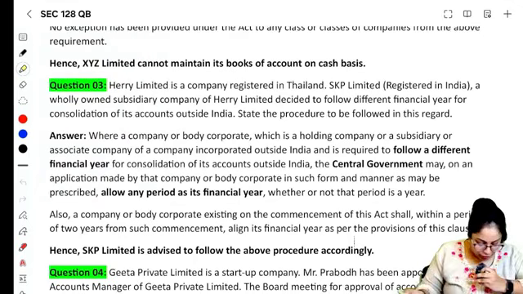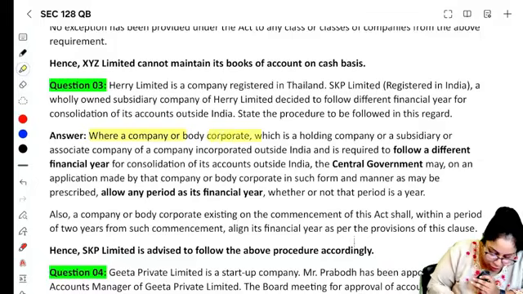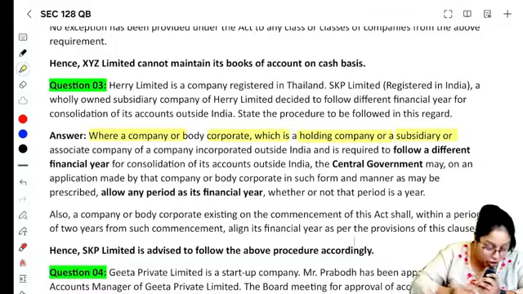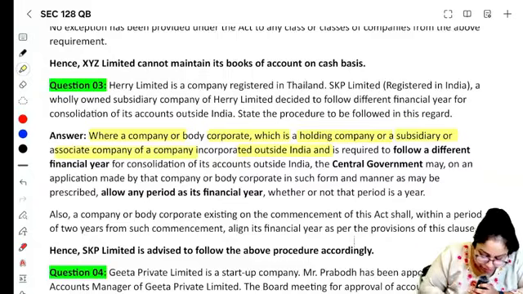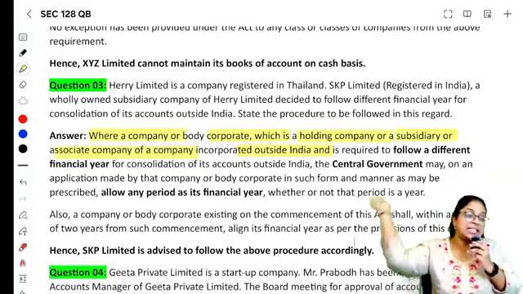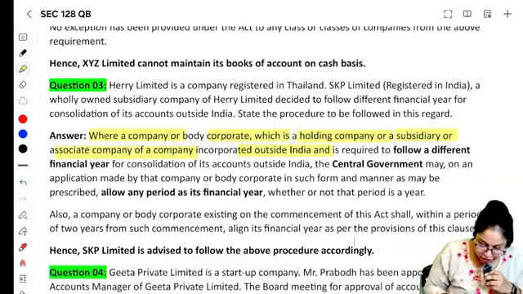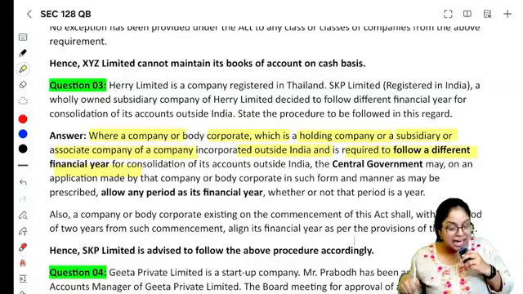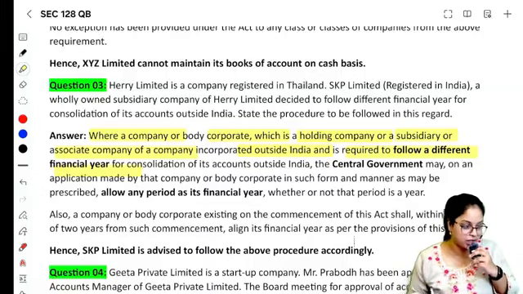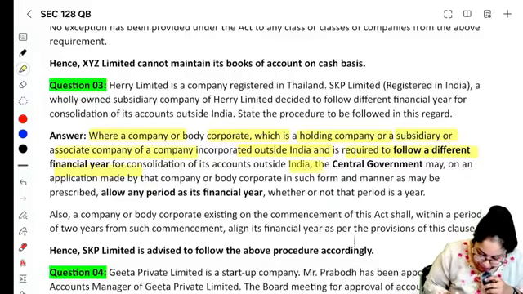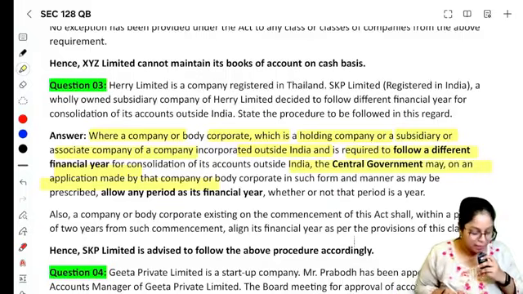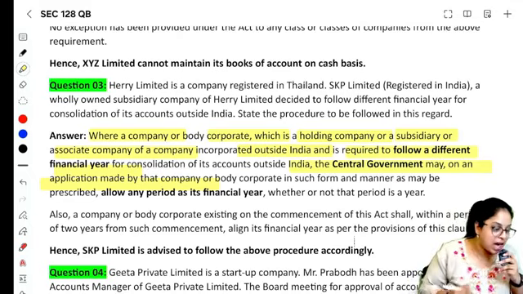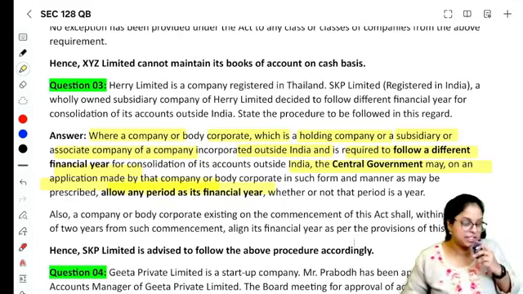In case you have a different financial year, where a company or a body corporate which is a holding company or a subsidiary company or an associate of a company which is incorporated outside India is required to follow a different financial year. Thailand la irukra company ku Jan to December financial year, India la irukra company ku April to March financial year. In such a case the central government may, on application made by the company, that is the Indian company, apply pannanga appadina we will allow any period as its financial year.